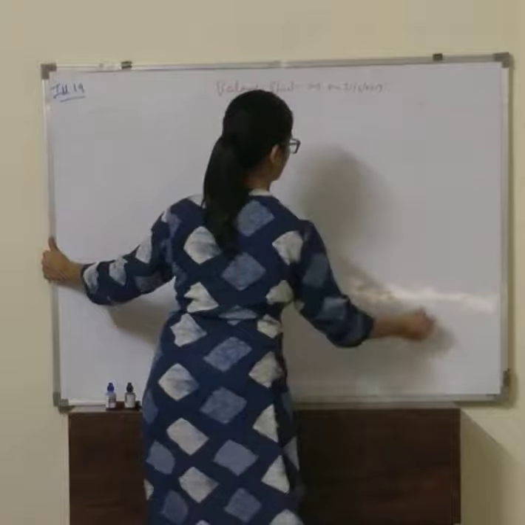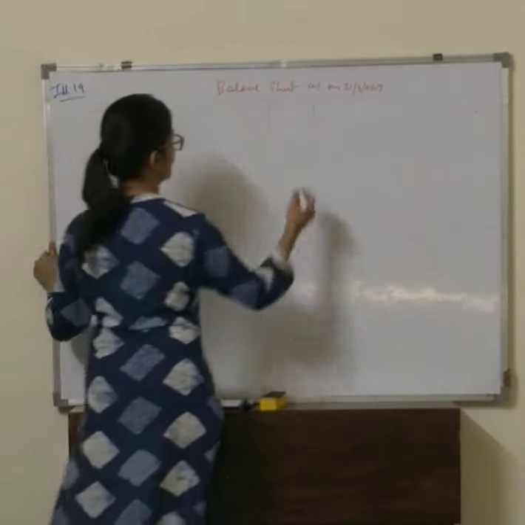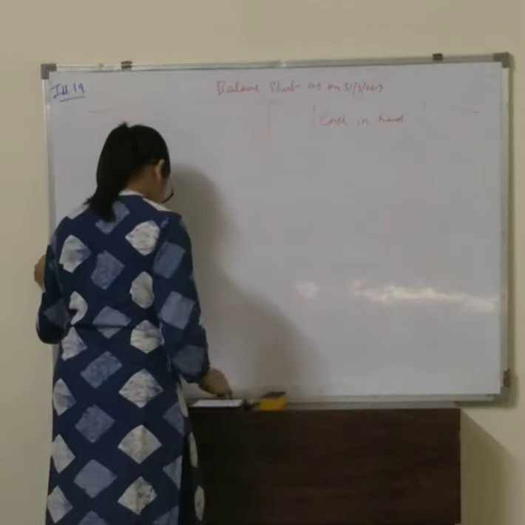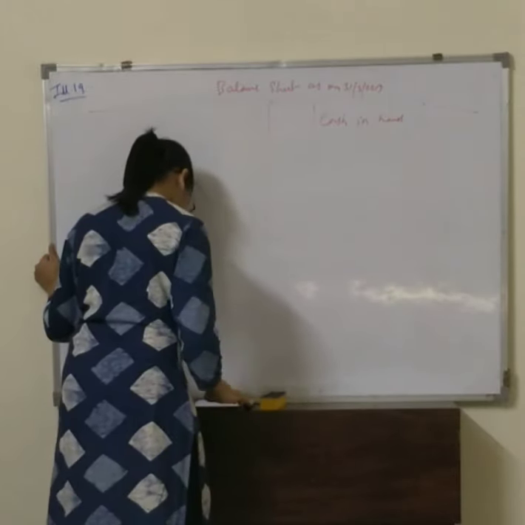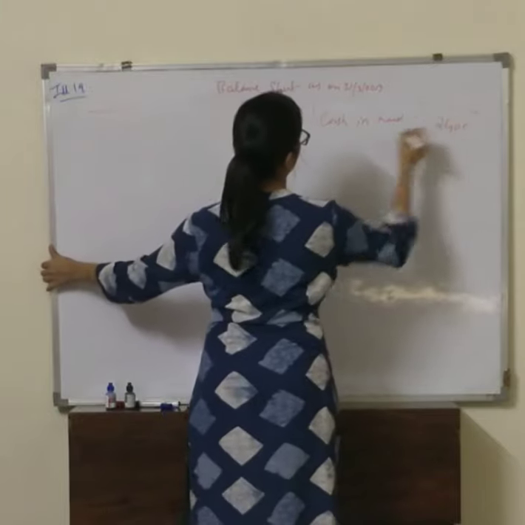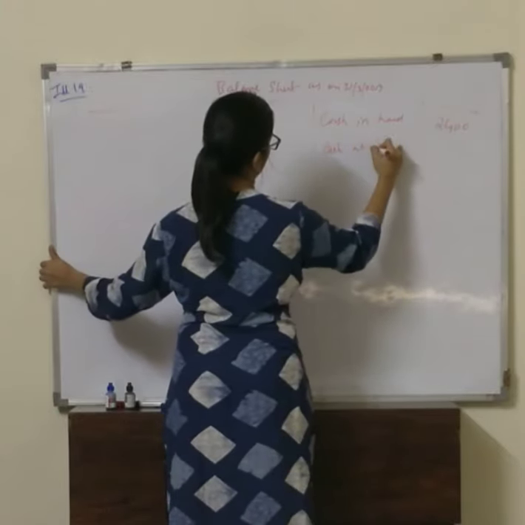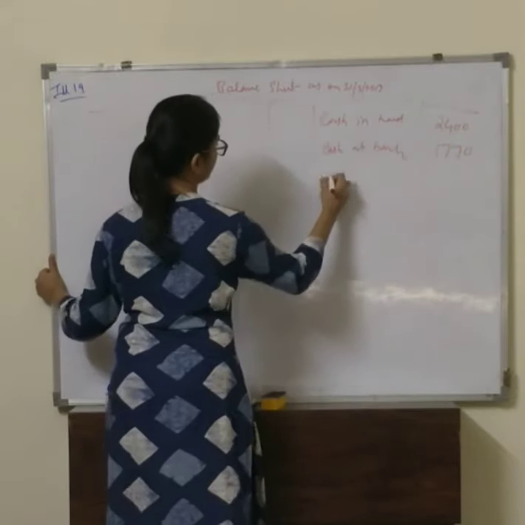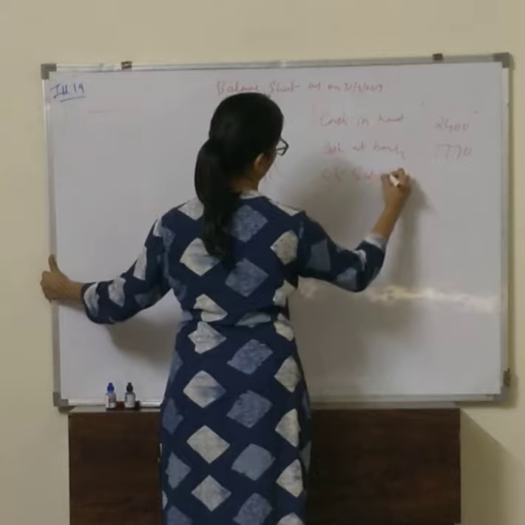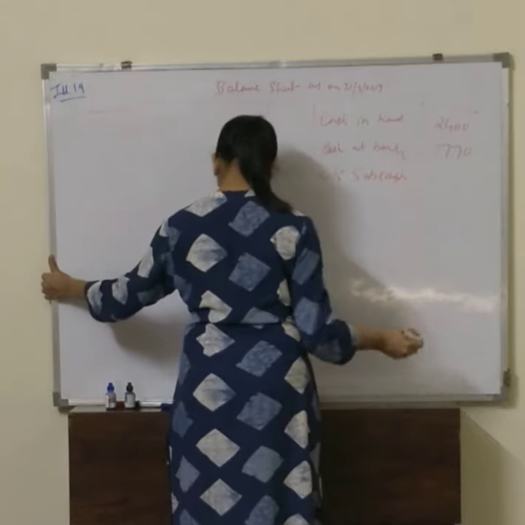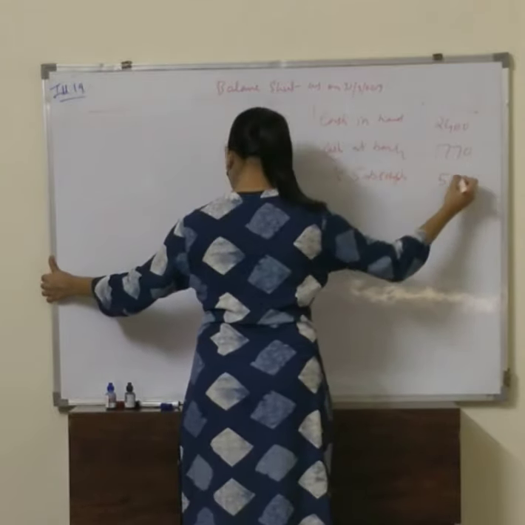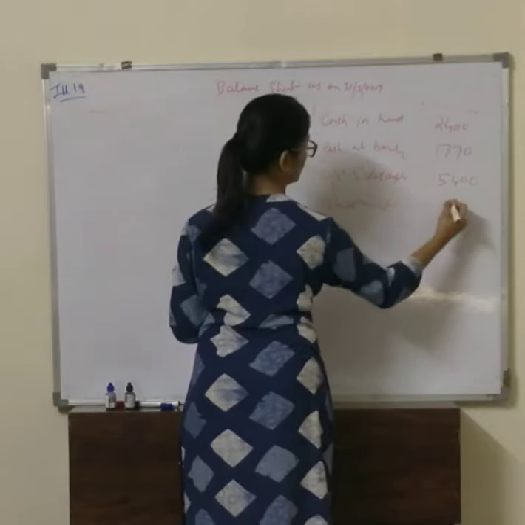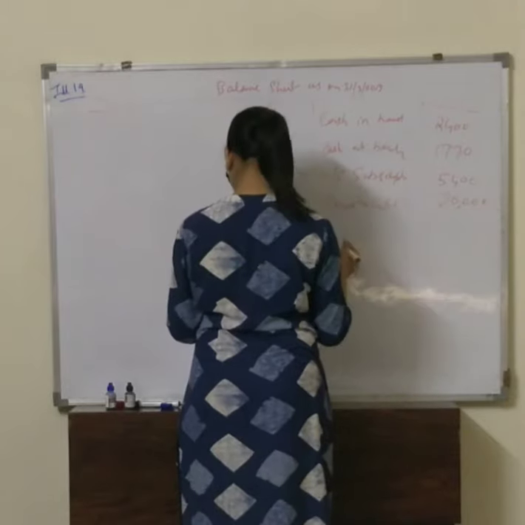Last, we need to prepare the balance sheet as on 31st March 2019. First we will go to our opening balance sheet. We have cash in hand. What is the closing balance of cash in hand? It is 2,400. Then we have cash at bank, 1,770. Then we will have outstanding subscription. What is the outstanding subscription for 2019? 5,400. Then we have investment. The investment amount will remain the same, 20,000.